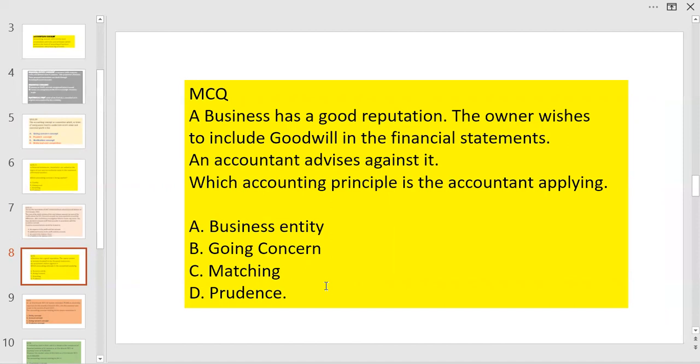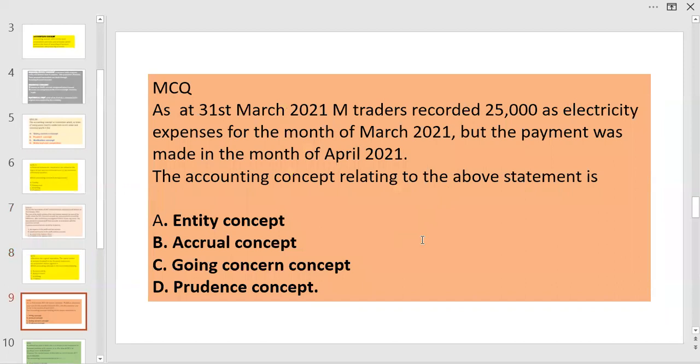Next question is, as at 31st March, M Traders recorded 25,000 as electricity expenses for the month of March, but the payment was made in the month of April. What accounting concept? Answers. Entity concept is separation of ownership and the business. Going concern is continuity. Prudence concept is intelligent approach. And this is clearly an accrual expenditure, already incurred but not paid.